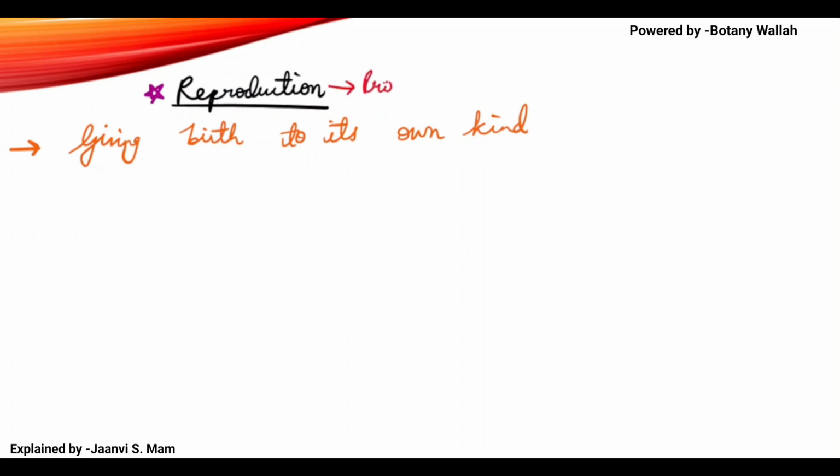the meaning of reproduction is giving birth to its own kind. So it is a process. Reproduction is a process in which an organism gives birth to its own kind.